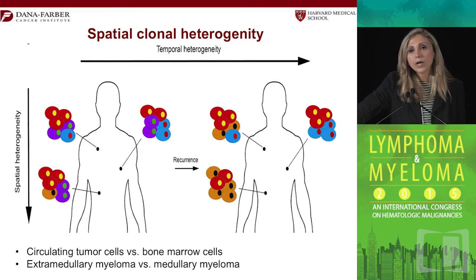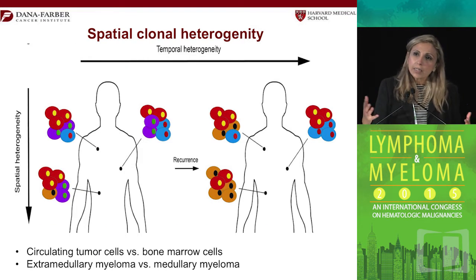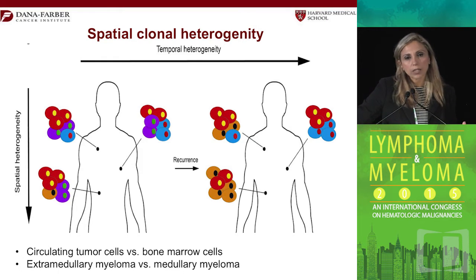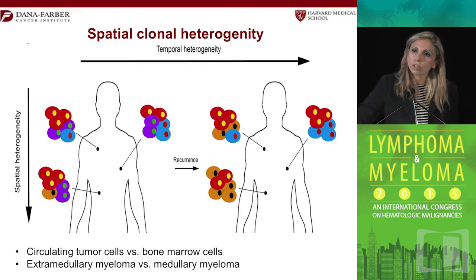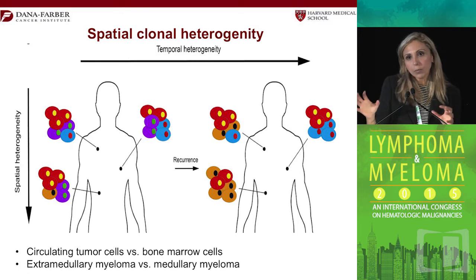Now, going on and trying to ask the question, are the tumor cells that are present in the bone marrow all of them the same in the same sites? We do a bone marrow biopsy and we pick one area, yet if you had done a bone marrow biopsy in the other side, in the other pelvis area, you would have had completely different clones potentially. So are those clones talking to each other, and are they really important? And the other question is, how are we going to understand the whole system and all of the clonal changes if we're only picking one area and trying to understand it?